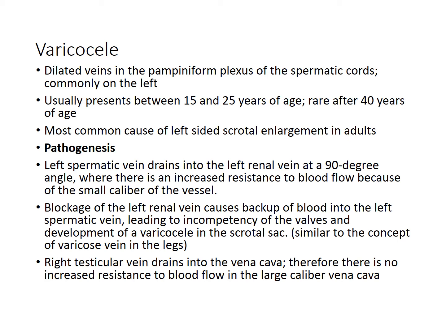The left spermatic vein drains into the left renal vein at a 90-degree angle, where there is an increased resistance to blood flow because of the small caliber of the vessel. Blockage of the left renal vein causes backup of blood into the left spermatic vein, leading to incompetency of the valves and development of varicocele in the scrotal sac. This concept is similar to varicose veins in the legs. The right testicular vein drains into the vena cava, and therefore there is no increased resistance to blood flow in the large caliber vena cava.